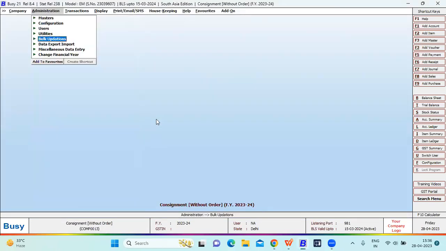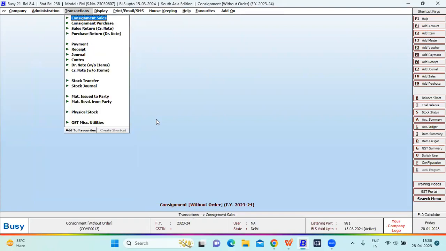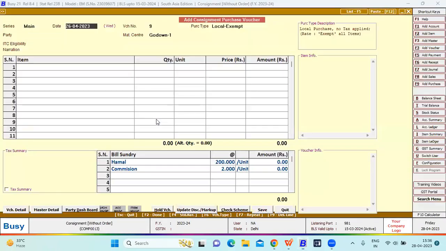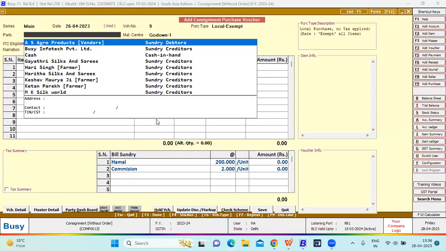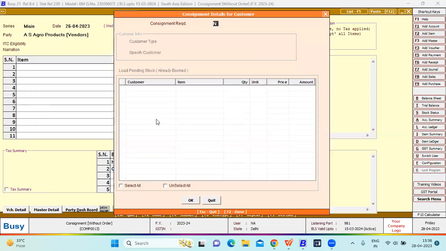After defining the generate pending consignment sales invoice item wise, you have to pass the purchase voucher. When passing the purchase voucher, you have to select the vendor.